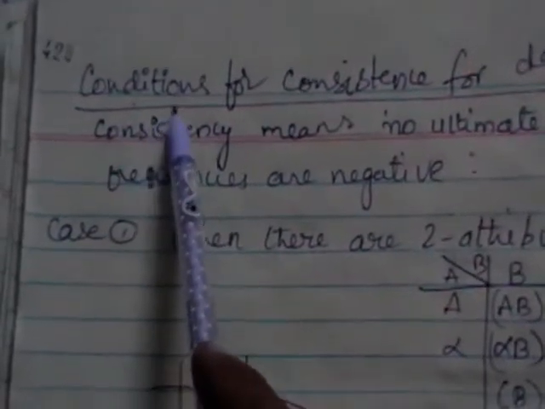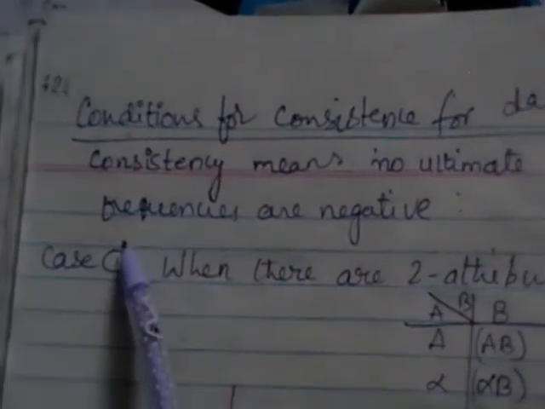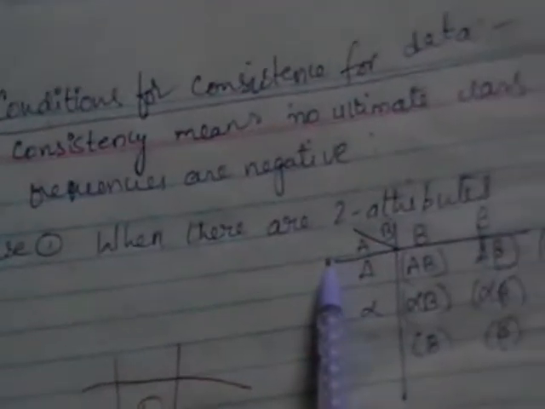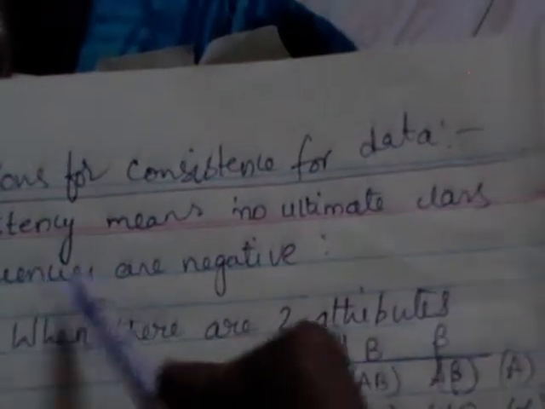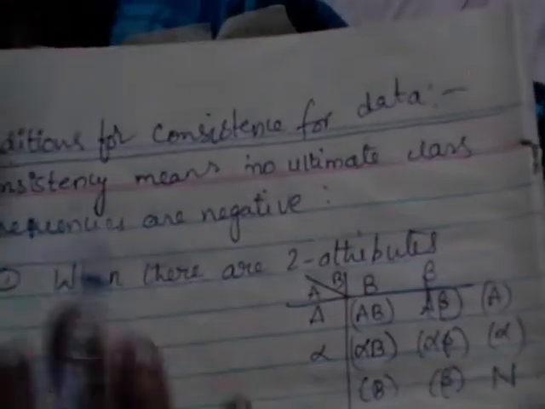The next topic is conditions for consistency of data. So let us see what we mean by consistency. Consistency means that no ultimate class frequencies are negative, which means frequencies should always be positive, or non-negative. No ultimate class frequency should be negative; all the ultimate class frequencies should be positive.